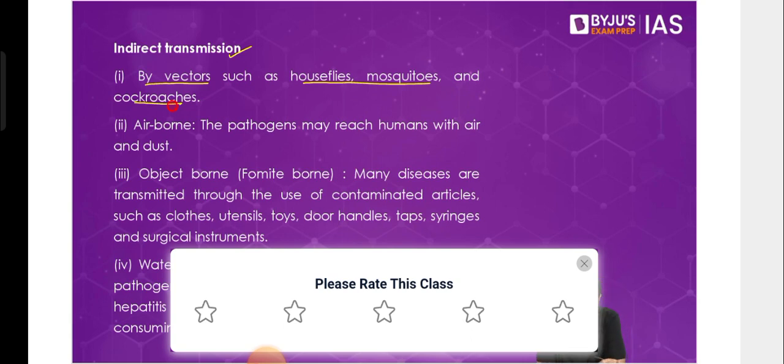Then it can be airborne, where the pathogens or cysts may be suspended in the air, and somebody breathes them in and also gets affected. Then it can be object-borne or fomite-borne, where they may reside on contaminated articles such as clothes, utensils, toys, door handles, taps, etc. From there, it can spread. Again, in the case of COVID-19, we were also asked to wear gloves, for example, so that when you are wearing the mask for air transmission, the gloves ensure you do not touch anything that might have that particular virus on it.